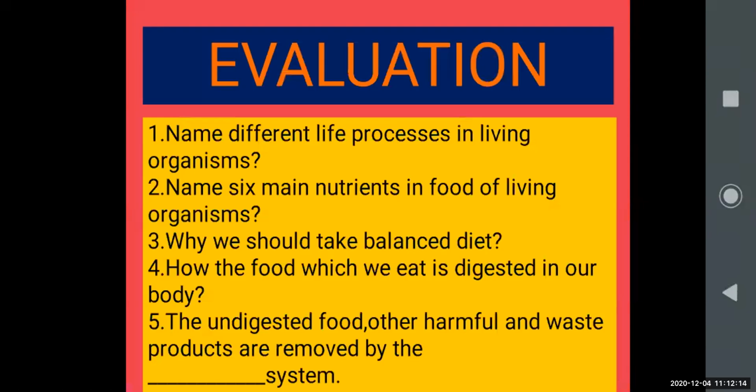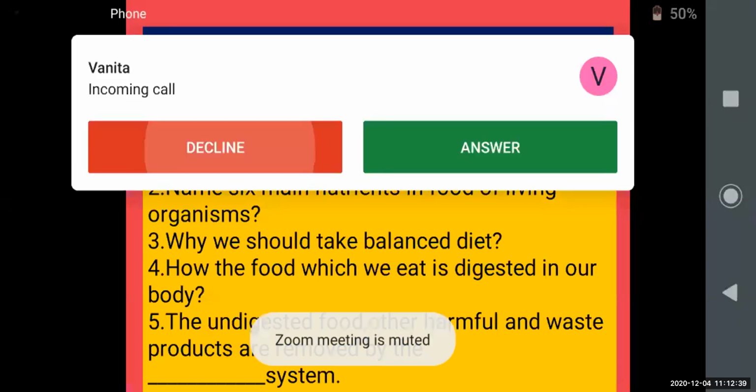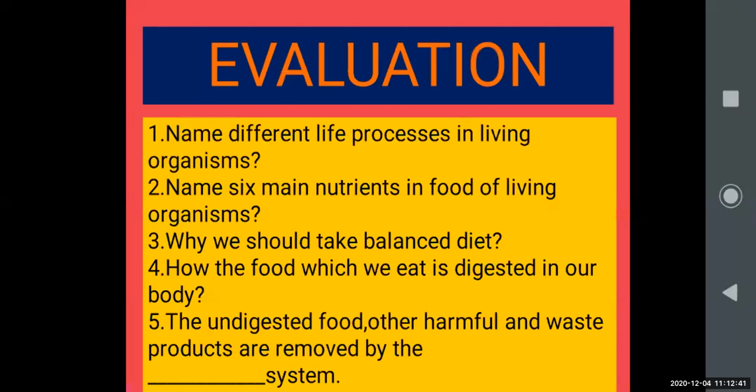Okay students, I will ask you some questions, then I will show you the video on the Top Scorer app. Get ready for answering. Before saying the answer, tell your name, school name, and then answer. Raise your hand up, and when we allow, then answer. First question is, name different life processes in living organisms.